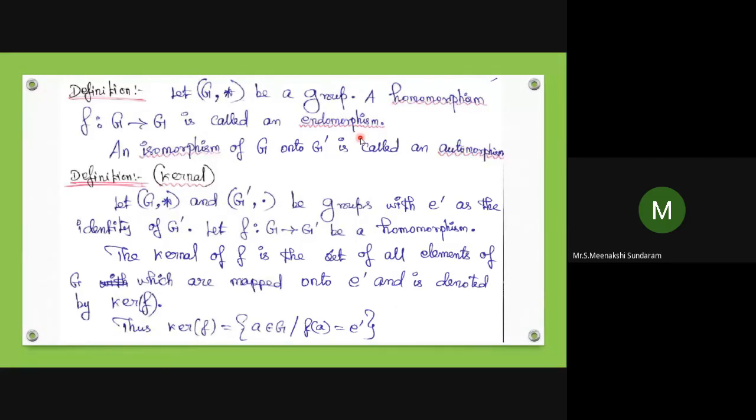Okay. Definition of kernel. Kernel is the set of elements that map to the identity. Let (G, star) and (G dash, dot) be groups with e dash as the identity of G dash. The identity of G is e and the identity of G dash is e dash.